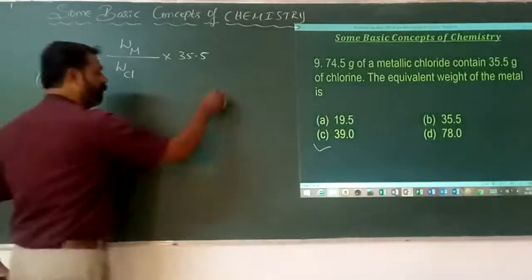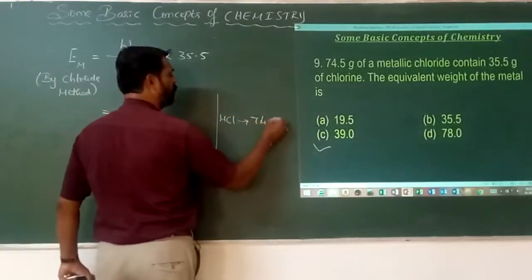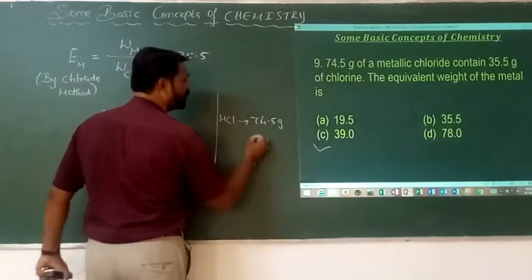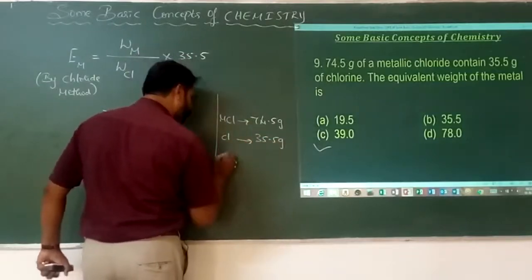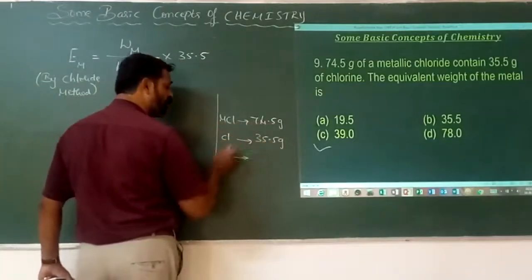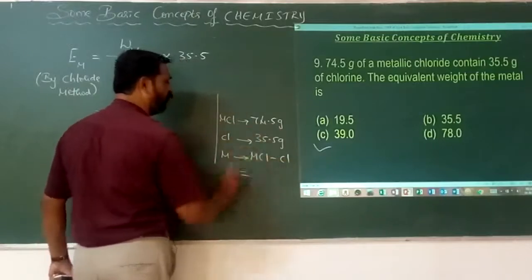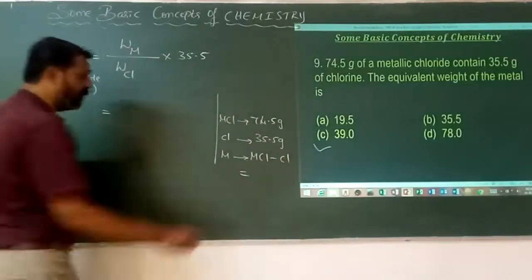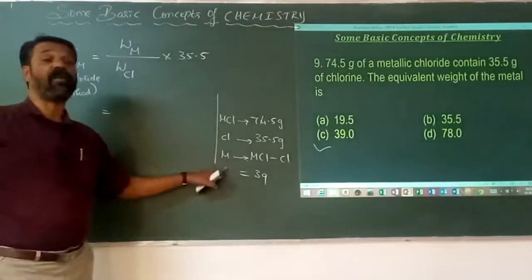So here, what is the MCl mass? 74.5 grams. This contains 35.5 grams of chlorine. Then what must be the mass of the metal here? Metal chloride is this, chlorine is this, which means it is MCl minus Cl. That is equal to 74.5 minus 35.5. If I simplify that, it becomes 39. What is 39? It is the mass of the metal.